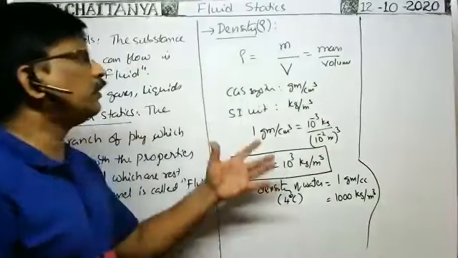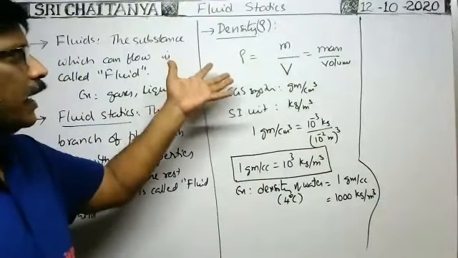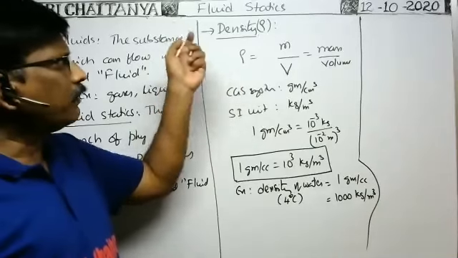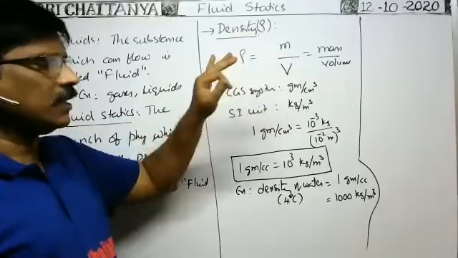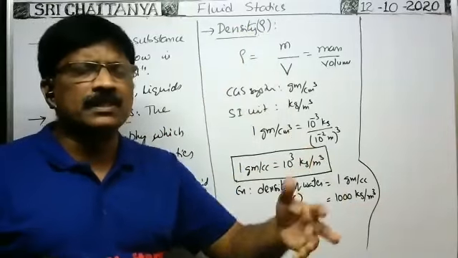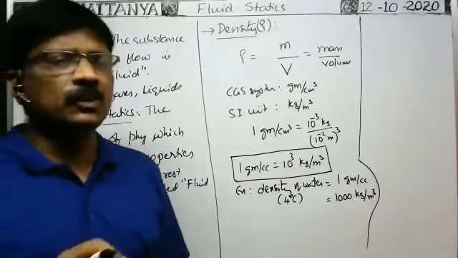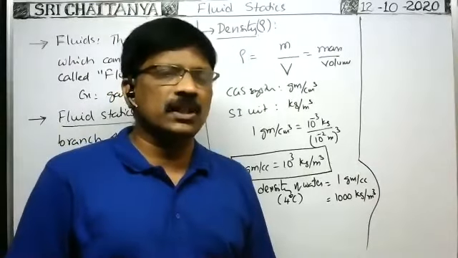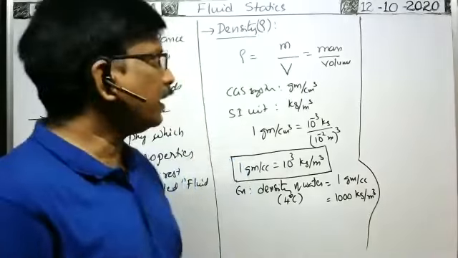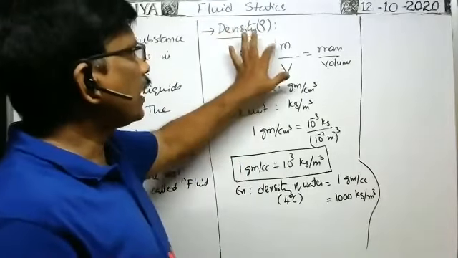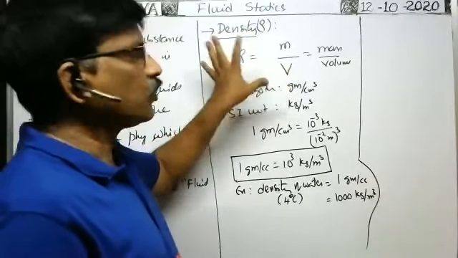Here it is a uniform fluid, a uniform liquid or uniform gas. In such a case, the same type of liquid is taken, and mass by volume is density. Suppose two immiscible liquids are taken, or a mixture of two liquids is taken. What is the average density of the mixture? Here it is also called volume density. Mass per unit volume is called volume density.